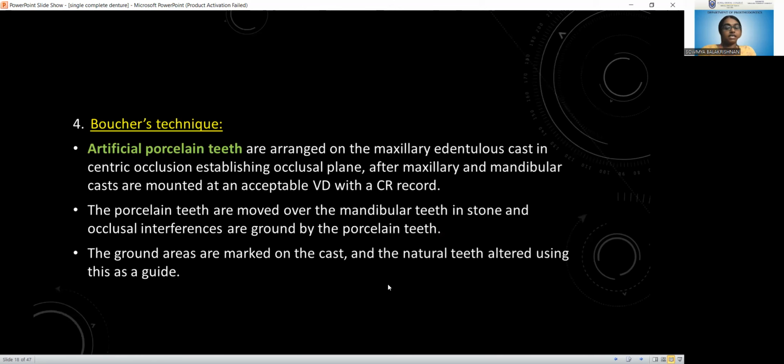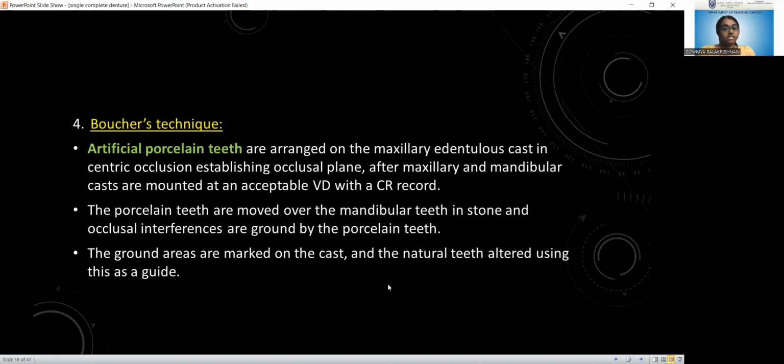Next is Boucher's technique. In this case, artificial porcelain teeth are arranged on the maxillary edentulous cast in centric occlusion, establishing the occlusal plane, after the maxillary and mandibular casts are mounted at an acceptable vertical dimension with a centric relation record. In this technique, the porcelain teeth arranged on the articulator are moved over the mandibular teeth in stone, and occlusal interferences are ground by the porcelain teeth.